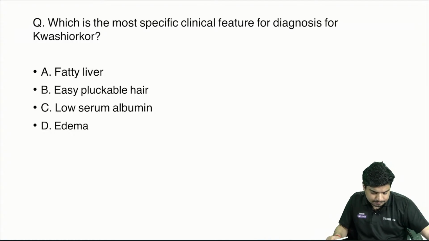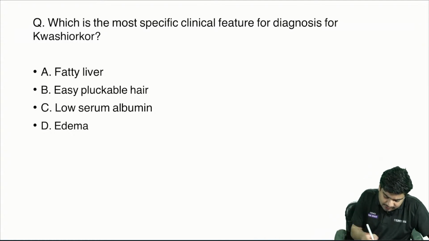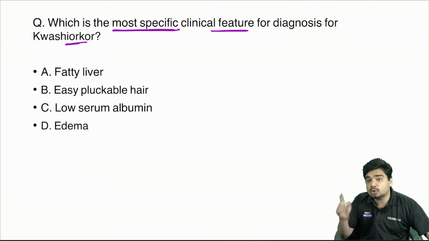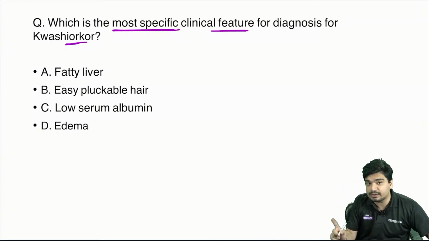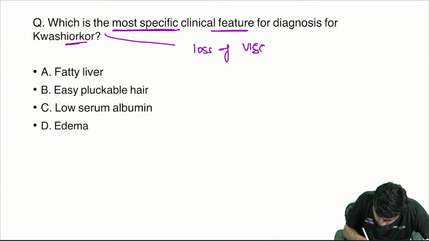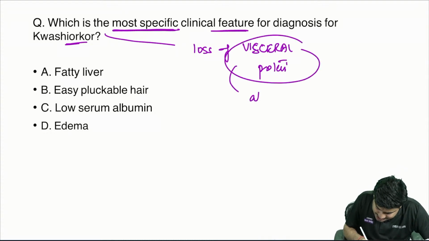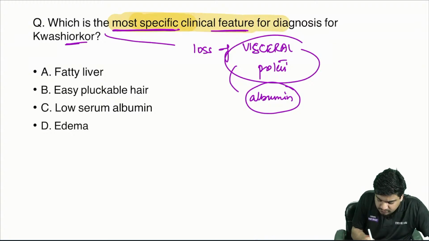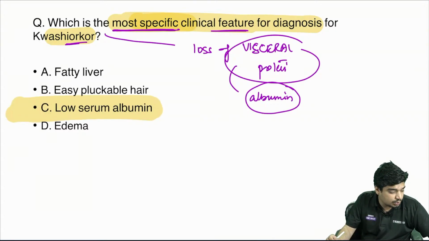Now, tell me the answer. What is the most specific clinical feature for Kwashiorkor? It is loss of visceral protein, that is the main feature of Kwashiorkor. Like albumin. That is the most specific feature for diagnosis of Kwashiorkor. Answer is going to be low serum albumin.